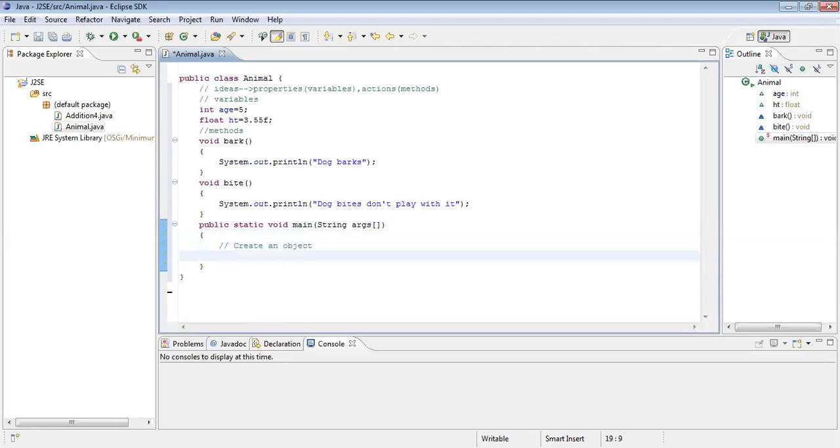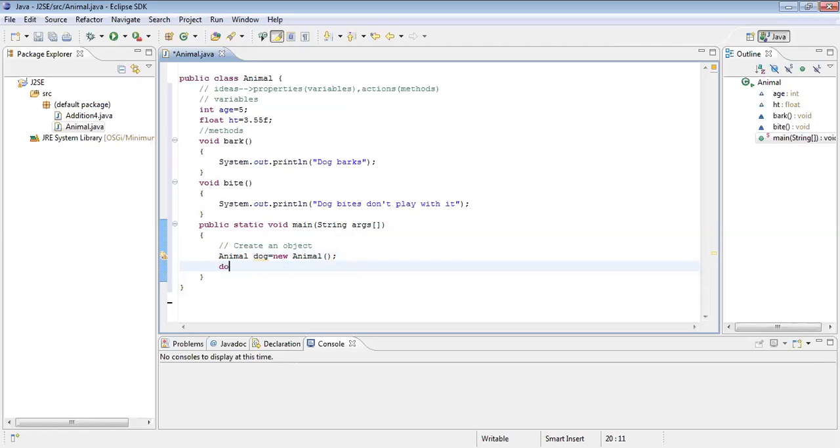How to create an object? Just now I told you how to create. Please tell me: Animal space dog equals new Animal. Done. The object is created, but it is of no use. Dog can perform so many actions, so many properties are there with it. How to invoke them?